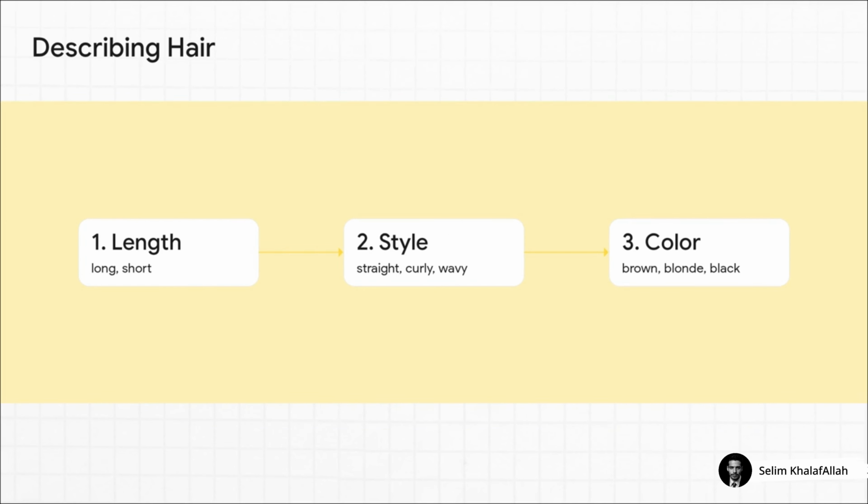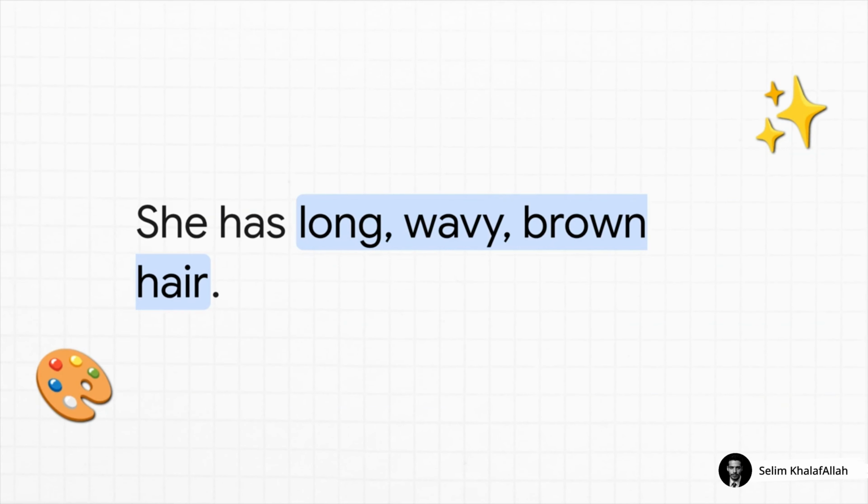Now, if you want to give a really great description of someone's hair, you can talk about three different things. First, the length. Is it long or short? Second, the style. Is it straight, curly, or maybe somewhere in the middle, which we call wavy? And third, of course, the color. And look at this. You can put all of those things together in one fantastic sentence to sound really natural. We say, she has long, wavy brown hair. Did you notice the order? It's length first, then style, then color. Long, wavy, brown. It just sounds right, and it gives a much clearer picture in your mind.